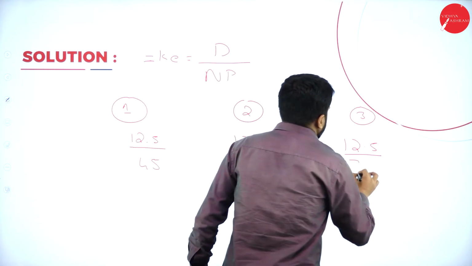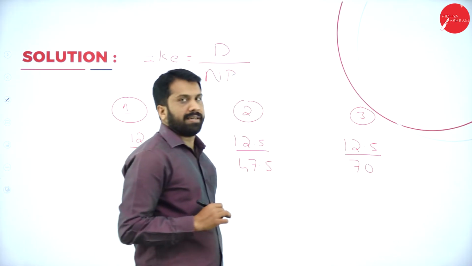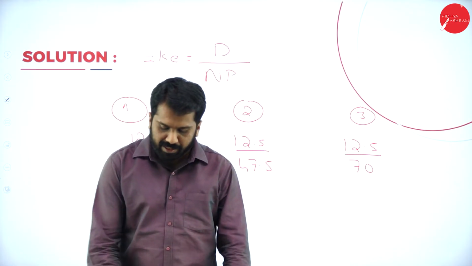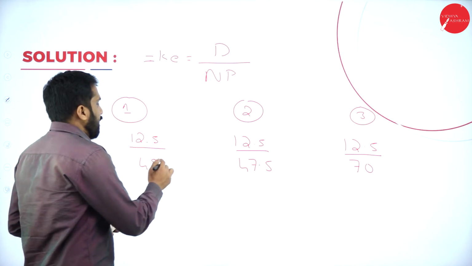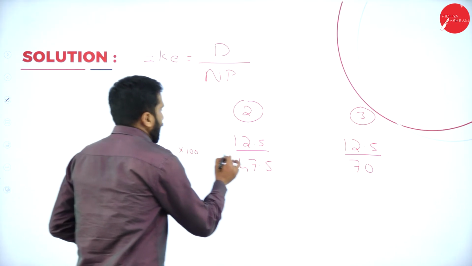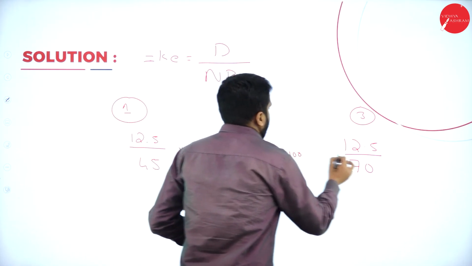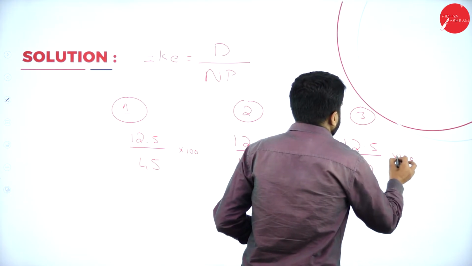Calculate this. I'll multiply by 100 so that I get the answer in percentage.